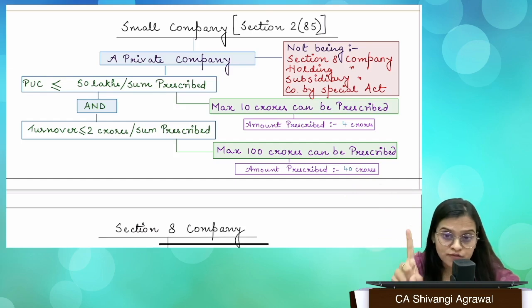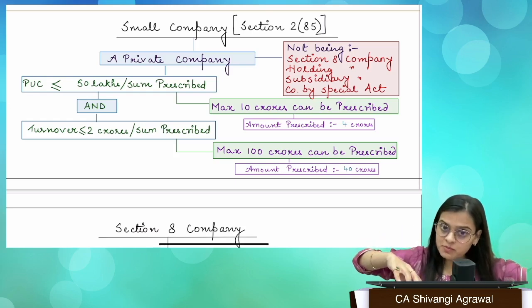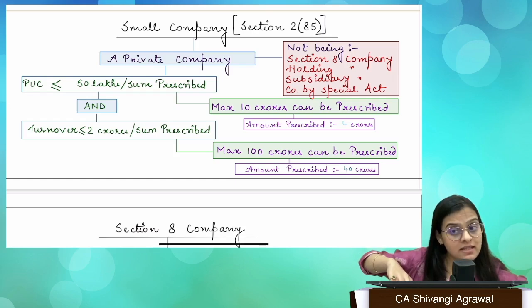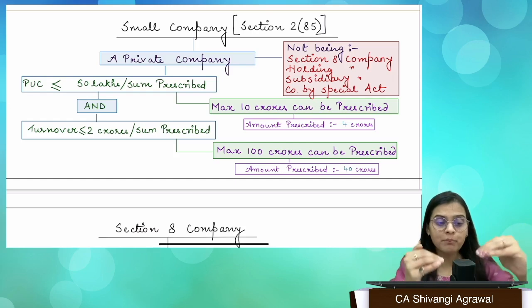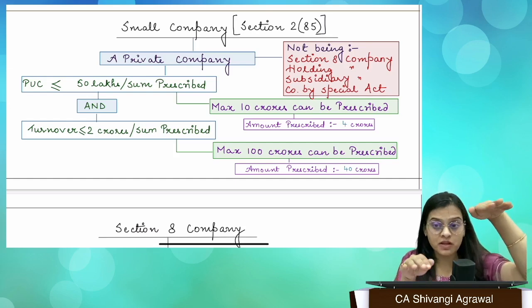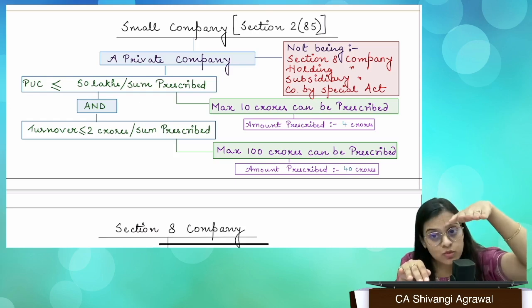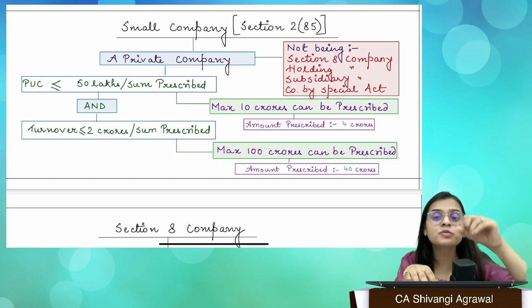Paid up capital of which does not exceed 50 lakh or such higher amount as may be prescribed, which shall not be more than 10 crores. So the maximum amount which may be prescribed can be 10 crores. Now we have to see that paid up capital should not exceed 50 lakhs or such higher amount as may be prescribed. CG has the power to prescribe this amount up to 10 crores. CG has used this power and prescribed an amount of 4 crores. So 50 lakhs or such higher amount as may be prescribed. So we have a higher amount prescribed, 4 crores.